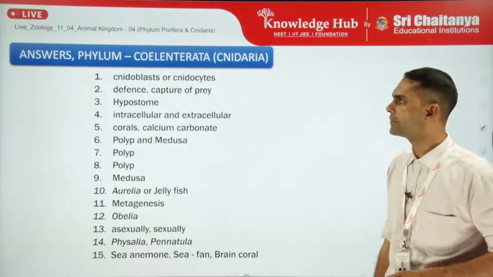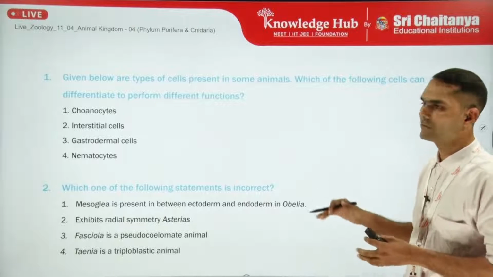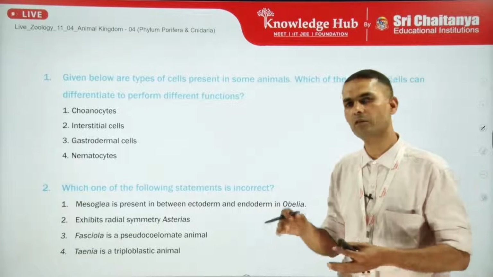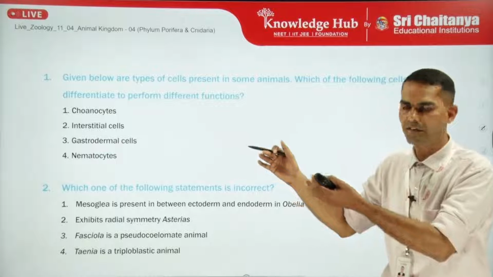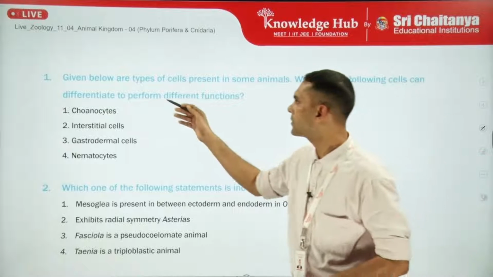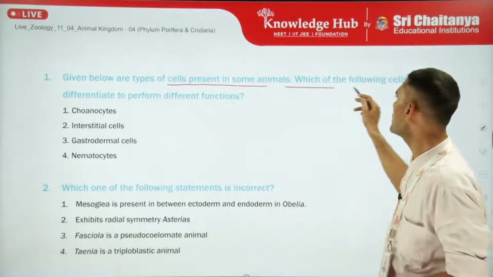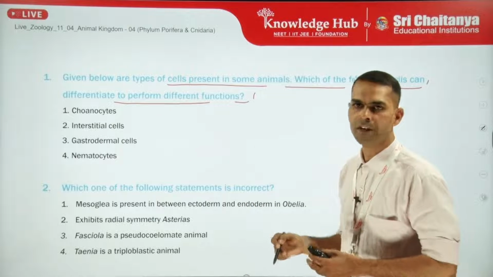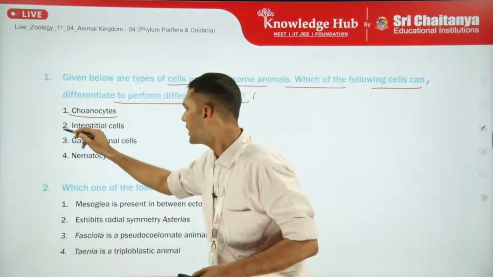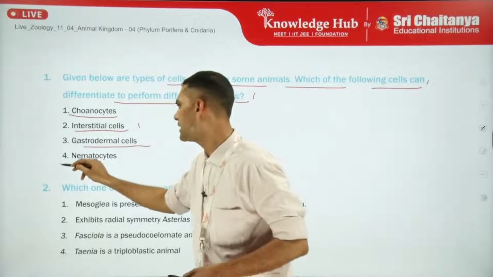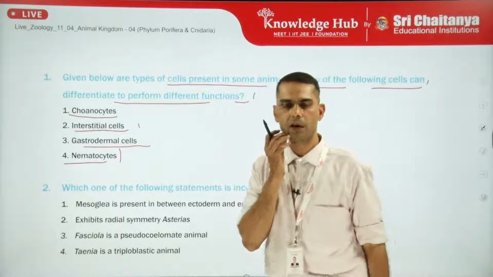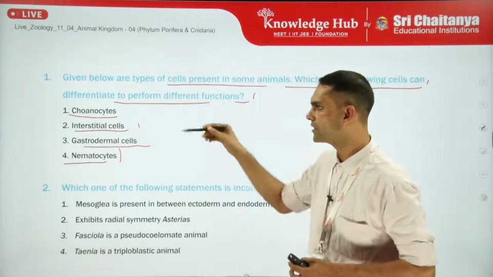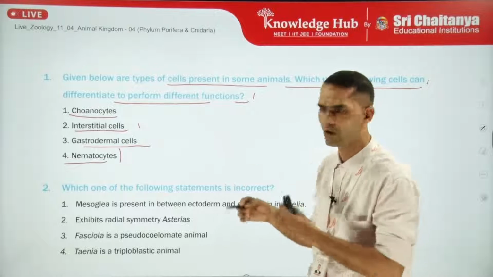So moving further, these two are some questions from the previous year examination. Although there are many questions from this phylum also, we have taken two questions for reference. Given below are types of cells present in some animals. Which of the following cells can differentiate to perform different function? So choanocytes, interstitial cells, gastrodermal cells and nematocytes. But now students, what happens here, due to the extra information, the student gets confused in the options. So I will tell you how the confusion arises.